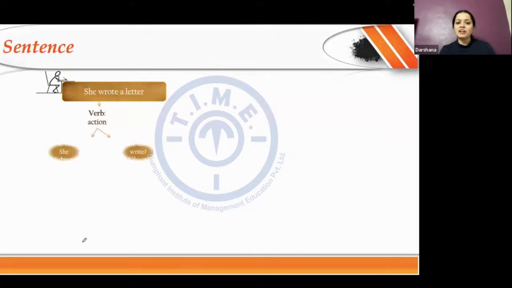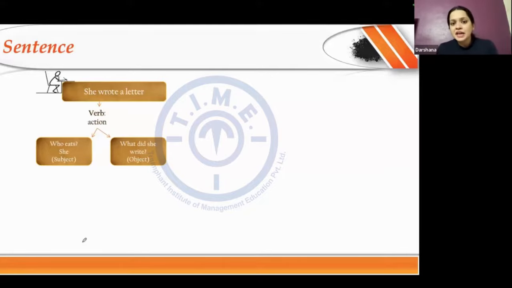And whenever I have the entity receiving the action, or the entity that the action is done on, it is the object of the sentence. So who writes? She does. She is the subject. And what does she write? A letter. So that becomes the object. So she is the subject and letter is the object.